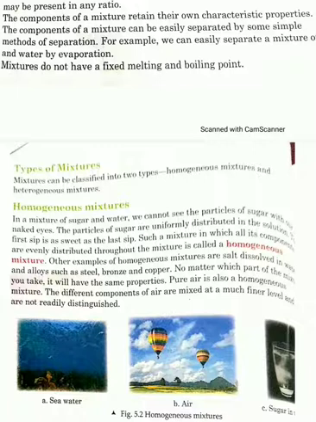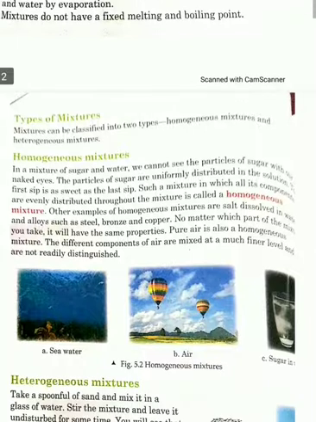And mixtures do not have a fixed melting and boiling point, as you know that mixtures contain so many things which are added in any proportion. So therefore we cannot say anything about their melting and boiling point. They are not fixed. It depends upon the composition in which it is added.